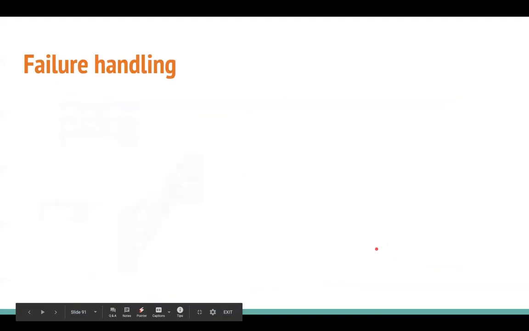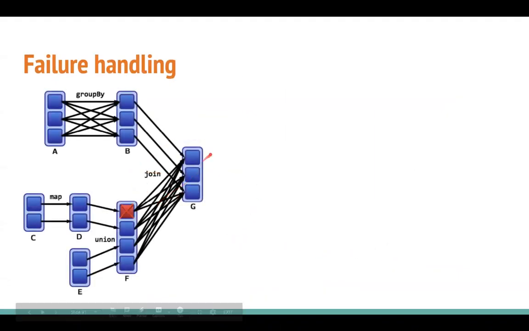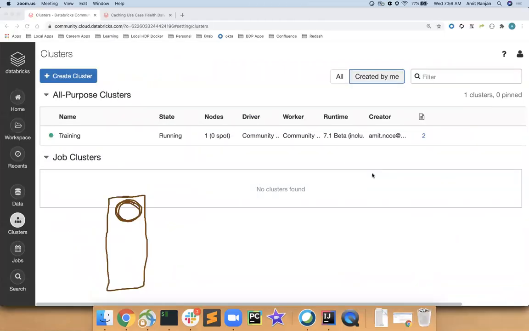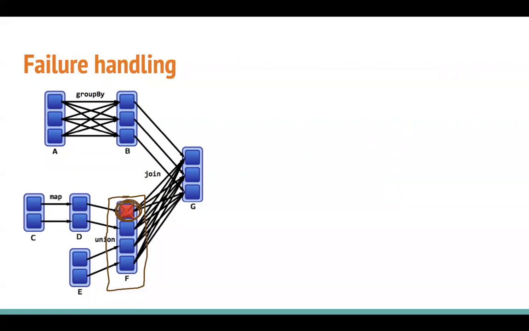Now, let's talk about failure handling. Say G is our RDD, which has been cached, and one of the partitions fails, either G or F. Okay, let's think about that situation. Let's say F is a cached RDD, not G, and one of its partitions was kept in the memory of one of the machines, and that machine has gone down, so this partition will be lost.